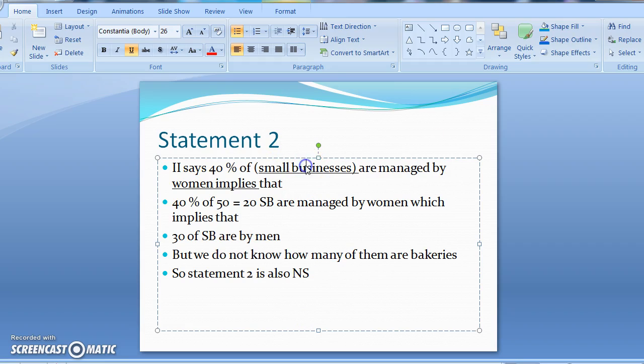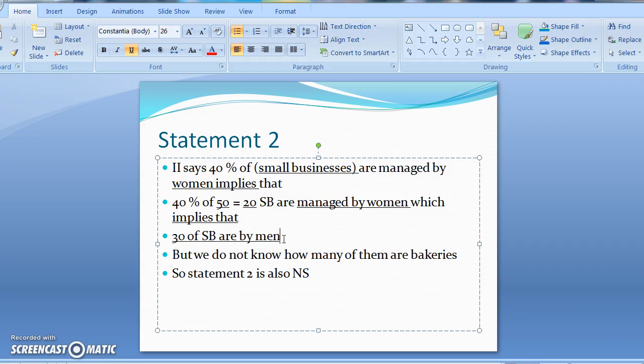Okay, and we know that how many small businesses are there? It is 50, and therefore we are gonna say 40% of 50, 40 by 100 into 50, which is 20. Alright, so that is 20 small businesses are managed by women. And this implies that out of the 50 small businesses, 20 are managed by women, and therefore the remaining 30 are by men. Excellent. I hope you're getting this entire train of logic.